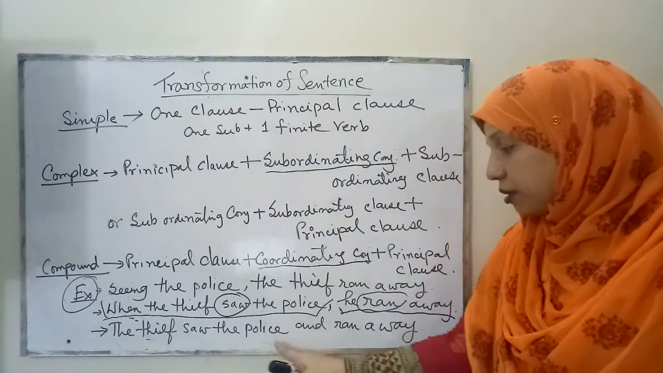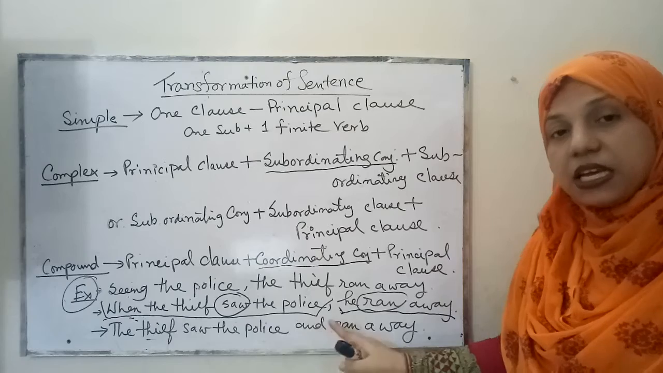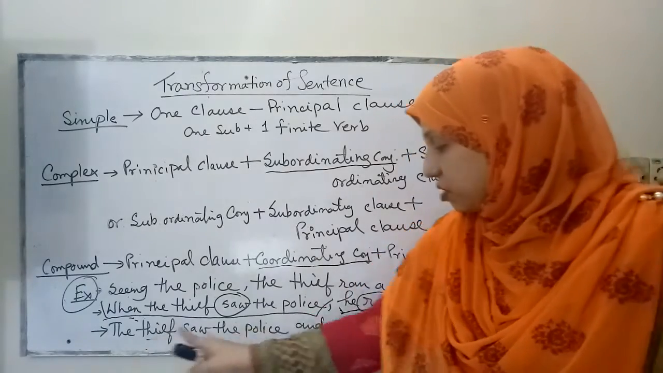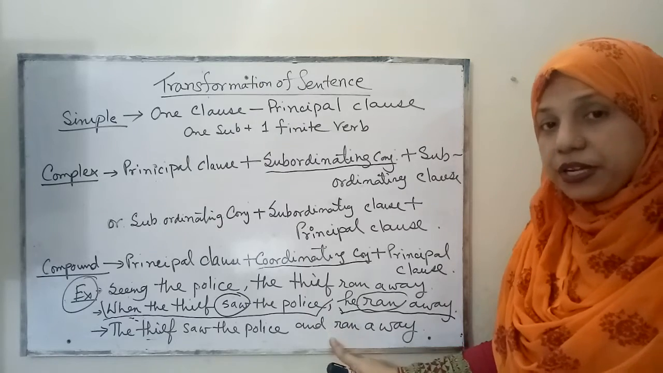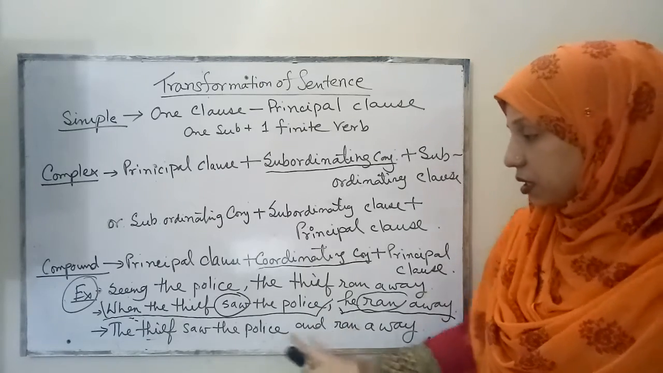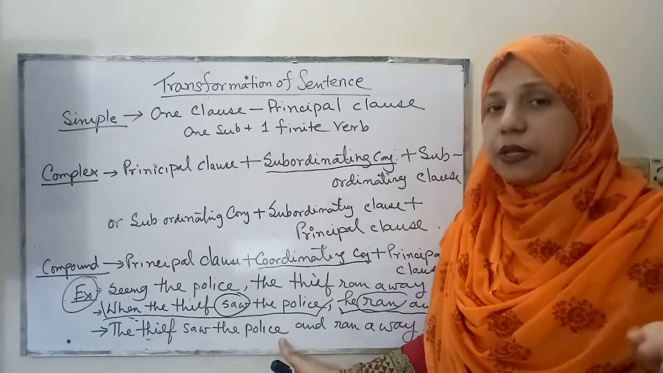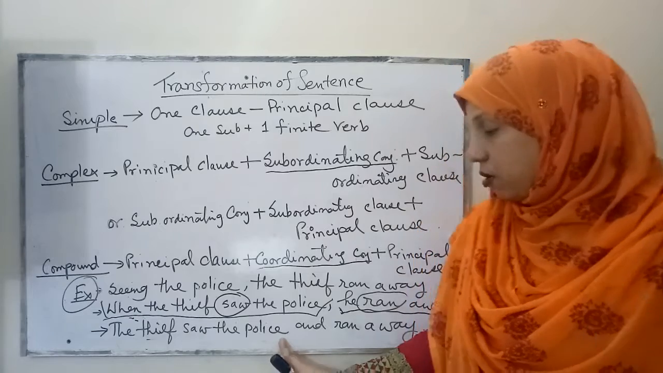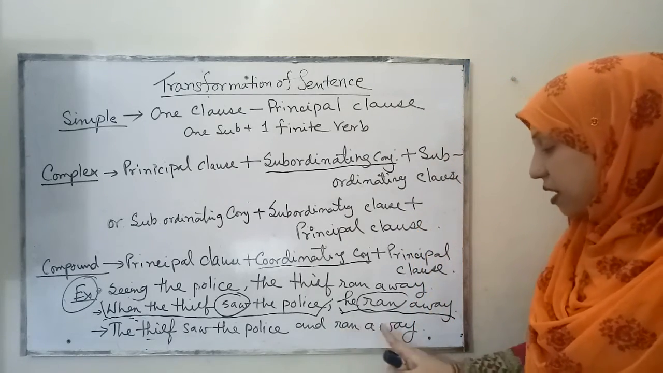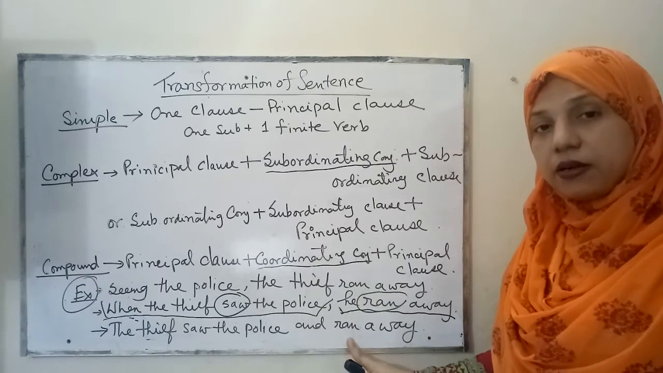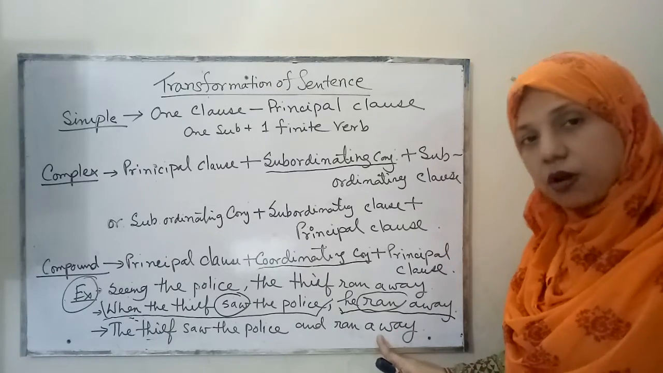The thief saw the police and ran away. That means and he ran away. When these two subjects are the same, it's not mandatory to mention the subject here. Okay, so the thief saw the police, you see this is complete in its meaning. So this is the principal clause, or you can say the independent clause. On the other hand, you see he ran away, this is also another independent clause. So these two clauses are principal clauses.